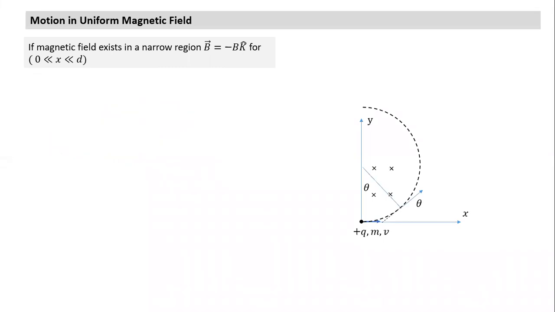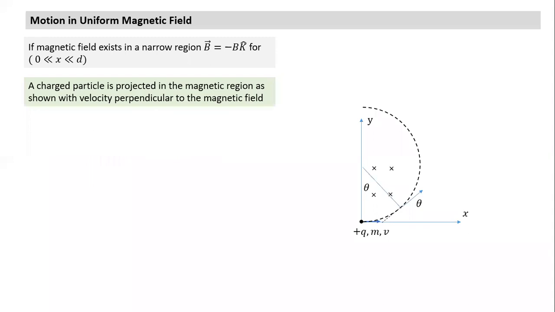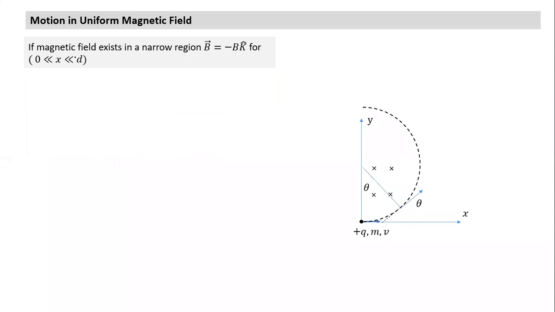Let's see what happens compared to the previous case where the magnetic field exists in the entire space. Suppose the question is given like this: if the magnetic field exists in a narrow region.